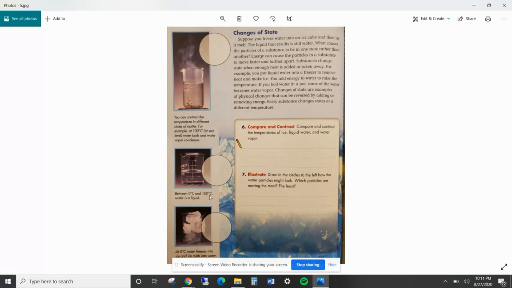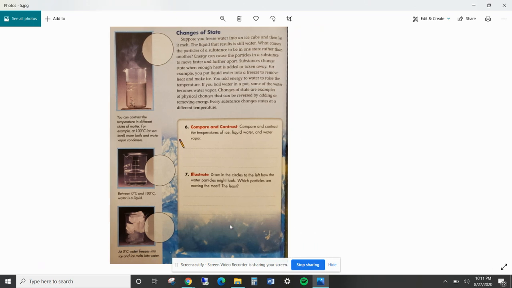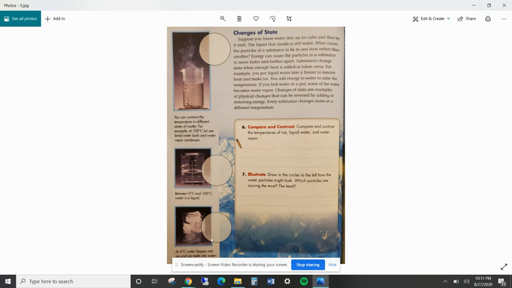So between these two temperatures, water is just water. Up here when it goes above 100 degrees Celsius, then it begins to boil and form water vapor. Down here I can see it says at 0 degrees Celsius, water freezes into ice and ice melts into water. So when we're at 0 or below, then we get ice.